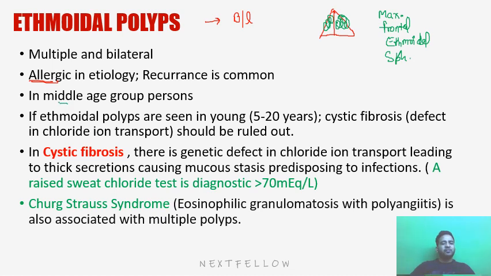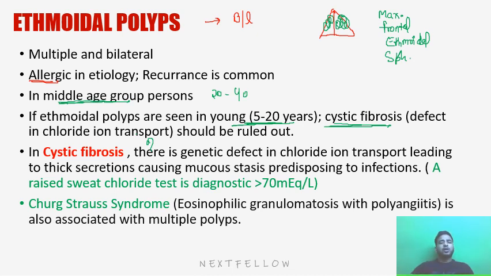They generally involve the middle age group. The AC polyps are more common in children because of the infective etiology, whereas ethmoidal polyps are generally in the middle age group, like 20 to 40 years. So if ethmoidal polyps are present in a younger age group, like 5 to 20 years, we have to rule out cystic fibrosis. Cystic fibrosis is a defect in chloride ion transport.